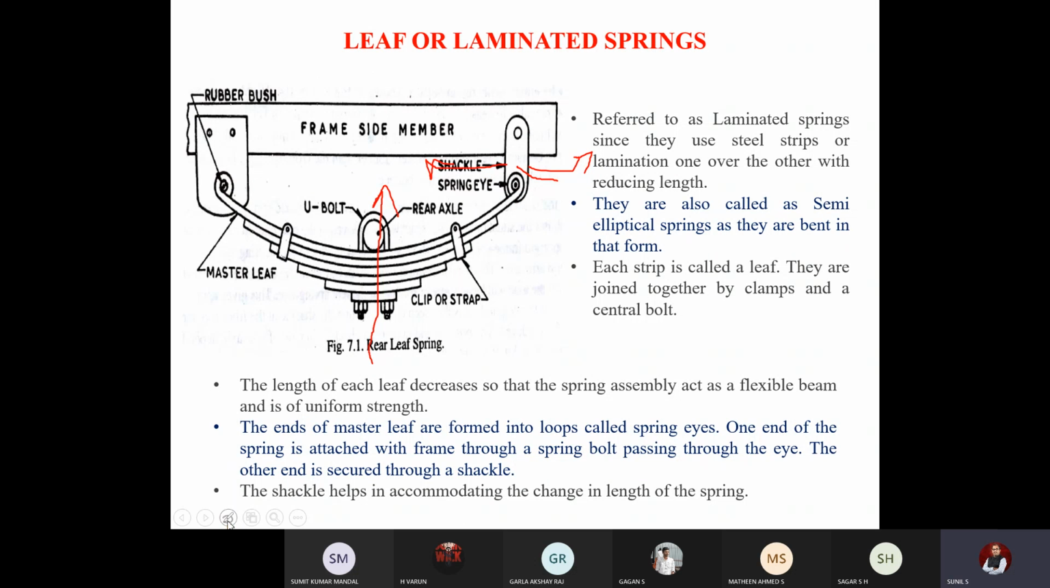Any doubts, please ask me. If it is clear, I'll show you just one photo I have included, how it looks in a vehicle, and one animation also I have included for better understanding. We'll move to that. Any doubts? Yes, any doubts, please let me know. No, sir.